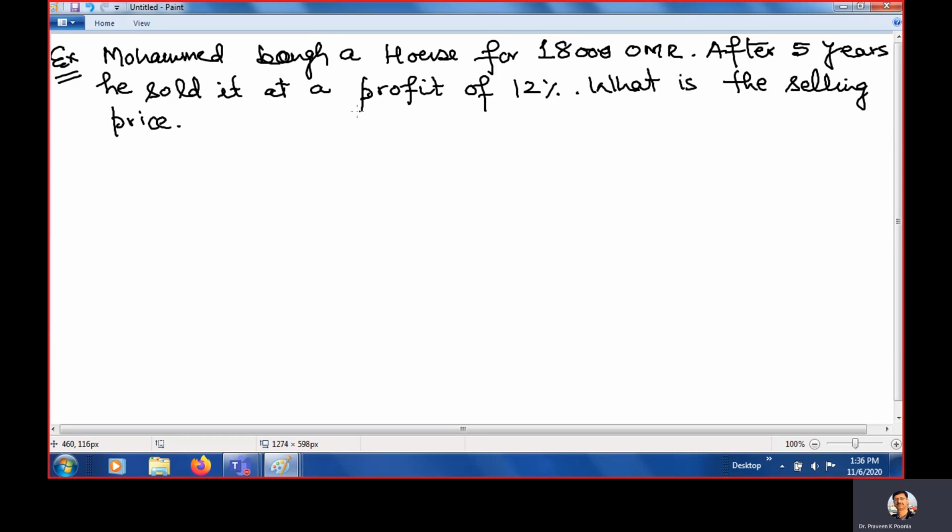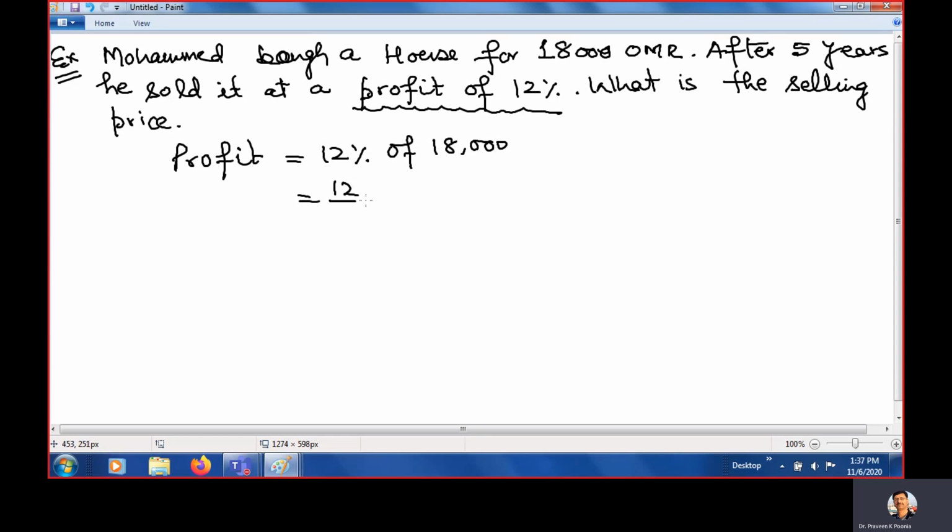So first we will try to find out how much profit he has gained. So profit is equal to 12% of 18,000, and 12% means 12 upon 100 times 18,000.